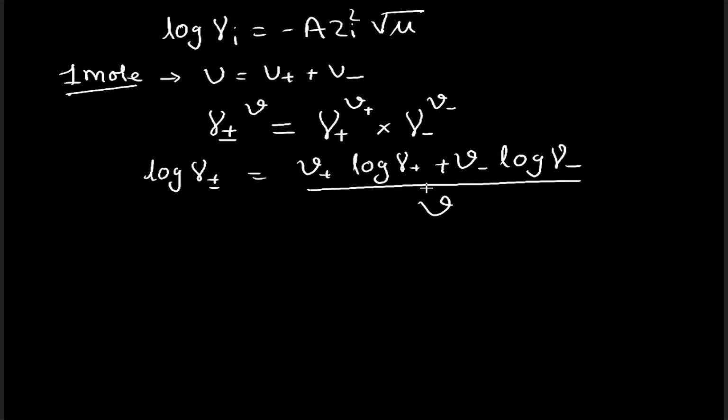Similarly, this V, we know it is V plus plus V minus, so this could be written as V plus plus V minus also.